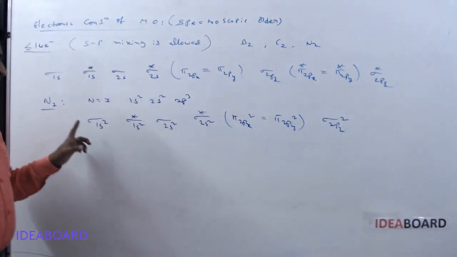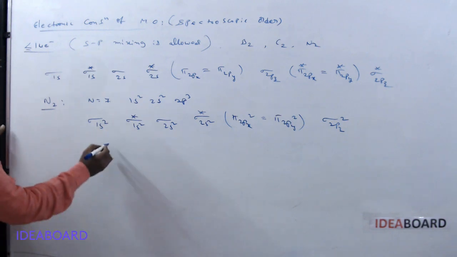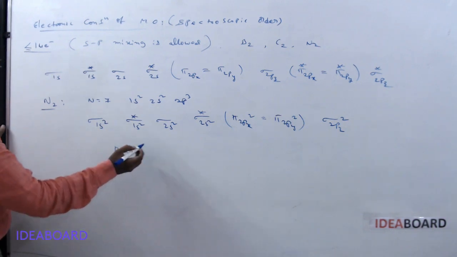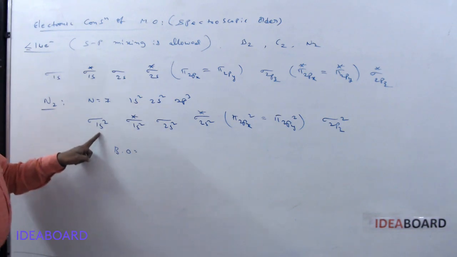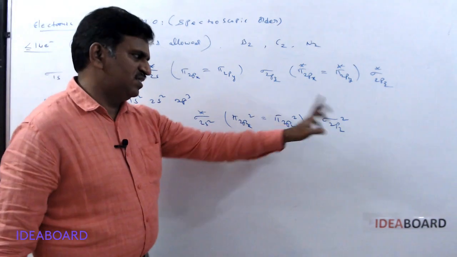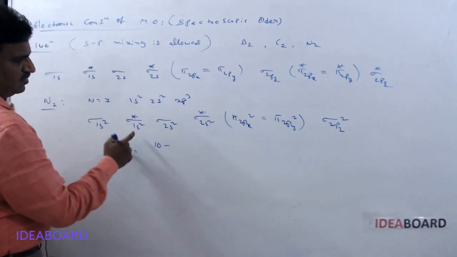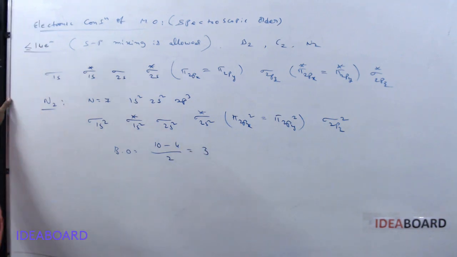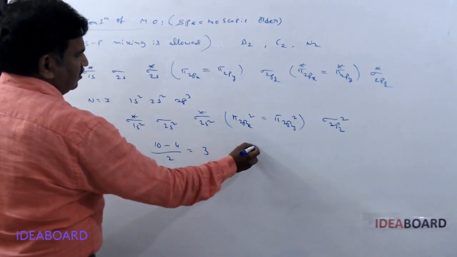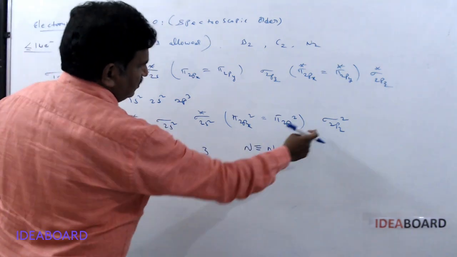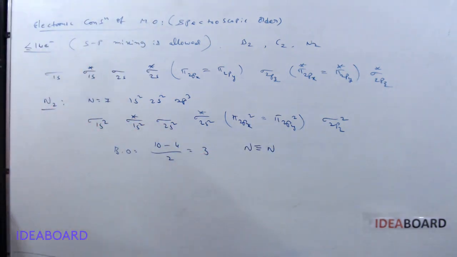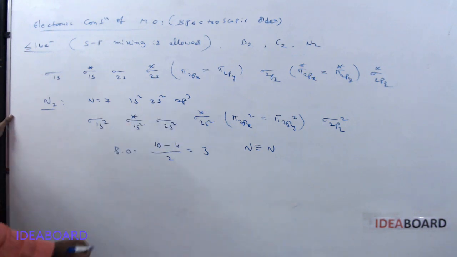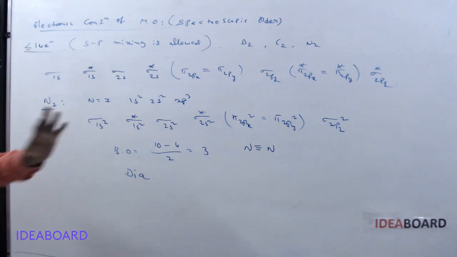Now for the nitrogen molecule bond order: bonding molecular orbital electrons 2, 4, 6, 8, 10. So 10 electrons minus anti-bonding 2 plus 2, 4: 10 minus 4 by 2, we get 3. So between the two nitrogen atoms there is a triple bond. One is sigma, the remaining two are pi bonds. Is it diamagnetic or paramagnetic? There are no unpaired electrons, so it is diamagnetic. That is about nitrogen.